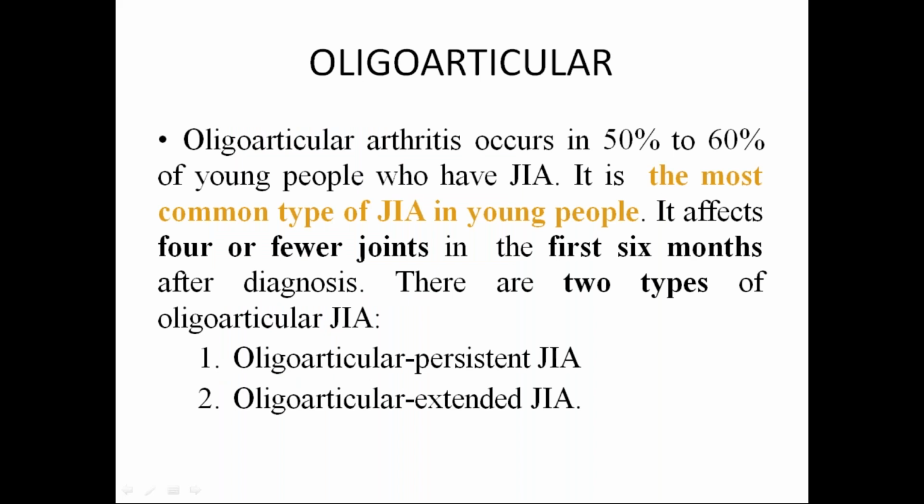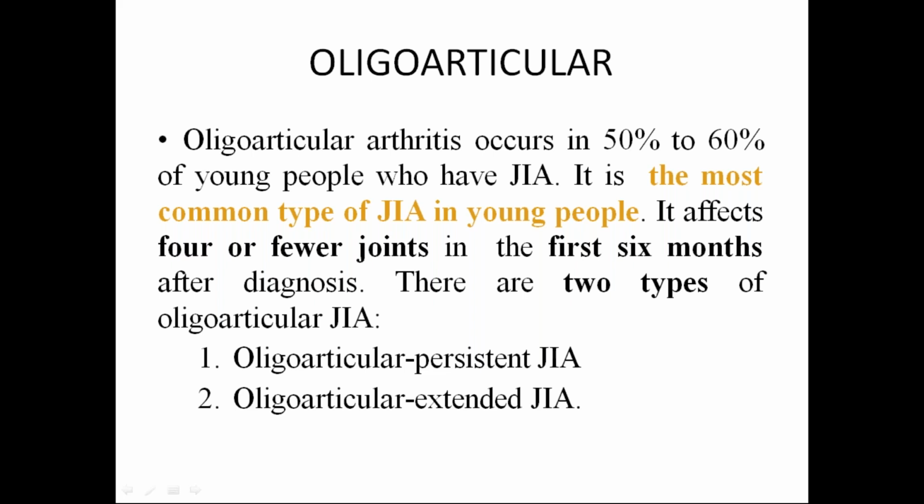Coming to oligoarticular arthritis, oligo in the name itself means few joints. What is that few? It affects 1 to 4 joints during the first 6 months of disease. In that we categorize into subgroups of two types: persistent juvenile idiopathic arthritis and extended juvenile idiopathic arthritis.